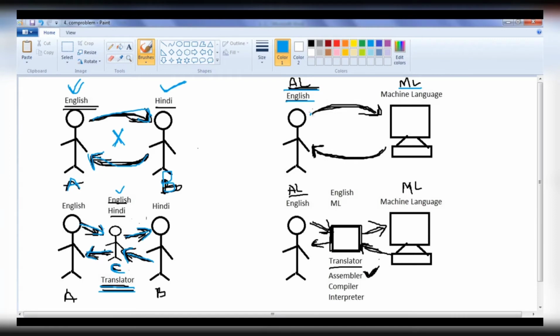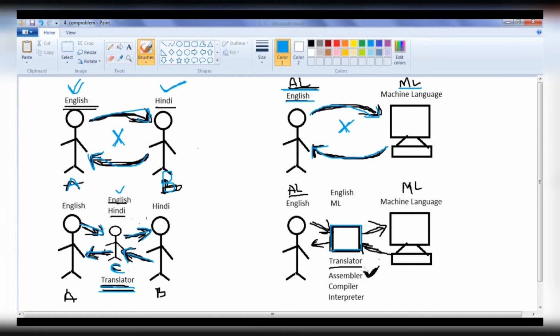If we tell something in assembly language, the computer doesn't understand because it knows only machine language. If the computer tells something in machine language to us, we can't understand that because we know only assembly language. Here also we have the same communication problem or communication barrier, that is the language problem. To remove this communication barrier, translators are designed or developed.